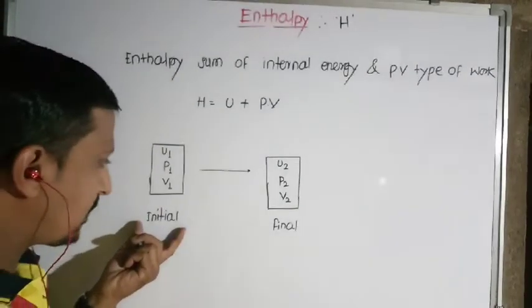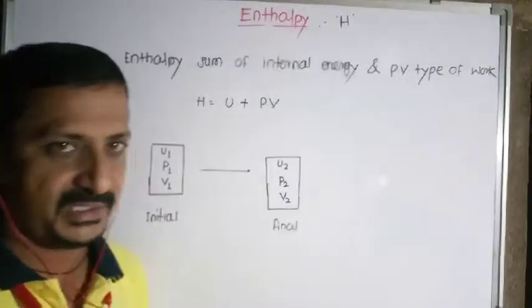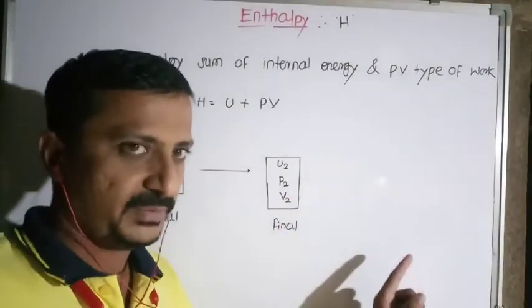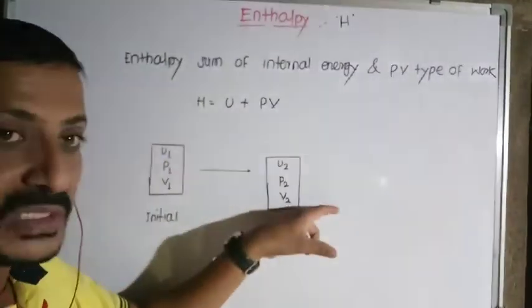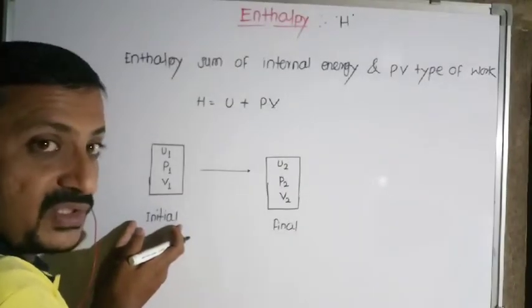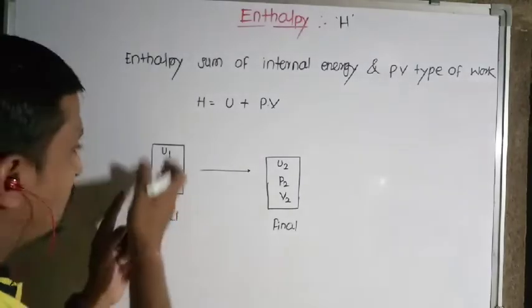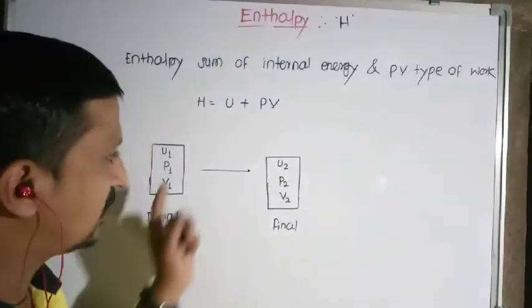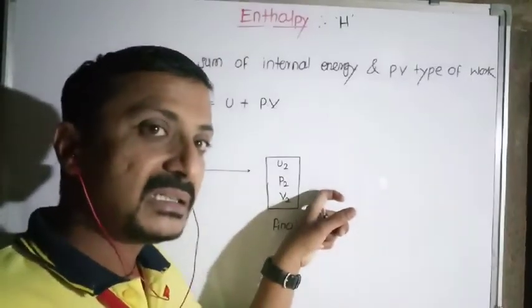So as the system passes from the initial state to the final state, the state variables change and the system attains a new state, a new thermodynamic equilibrium.